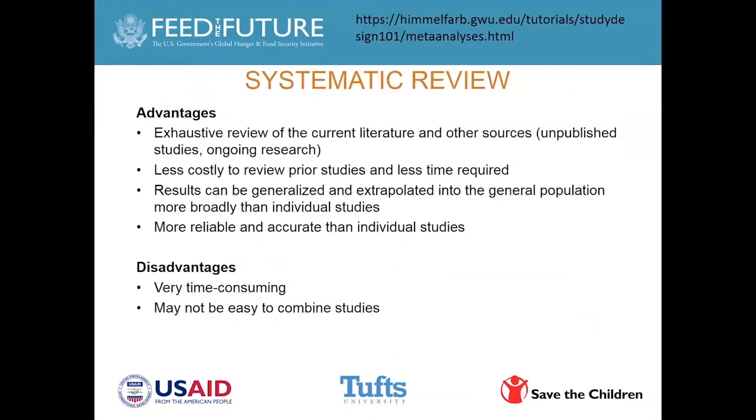So these are some of the advantages and disadvantages. As Eileen pointed out, and that was a very good example of the Lancet study, they actually found 7,000 titles on their first review. And of that, by the time they had whittled down through and defined which ones were the highest rigor studies, they came down to 23. So 7,000 to 23, that's a lot of reading. It's exhaustive to go through.